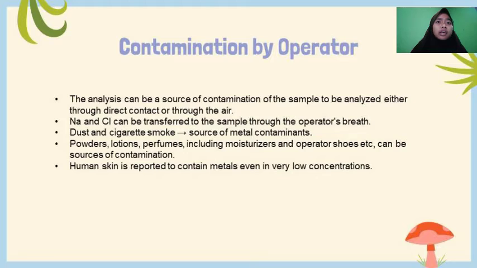Na and Cl can be transferred to the sample through the operator's breath. Thus, cigarette smoke is a source of metal contaminants. Powder, lotion, perfume, including moisturizer and the operator's shoes, etc., can be sources of contamination. Human skin is reported to contain metals even in very low concentrations.